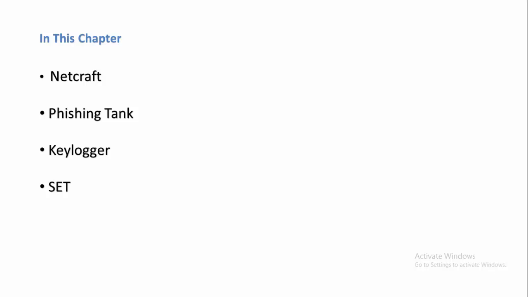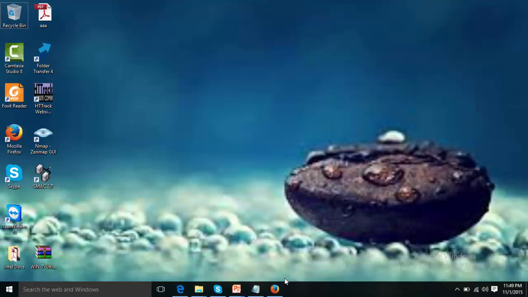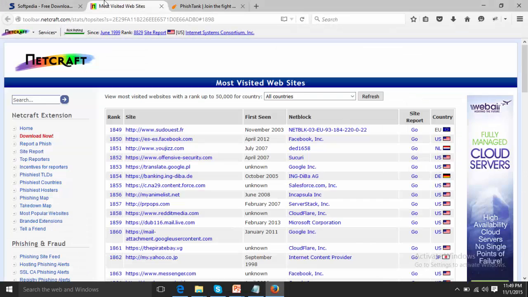So in this chapter we will discuss Netcraft, PhishTank, the keylogger, and SET. First I will show you what Netcraft is. Netcraft is an add-on of Mozilla Firefox. It is an add-in, and you can install it as a toolbar.